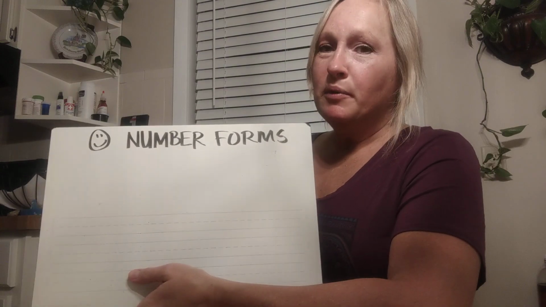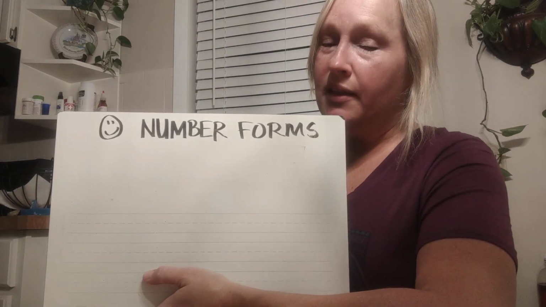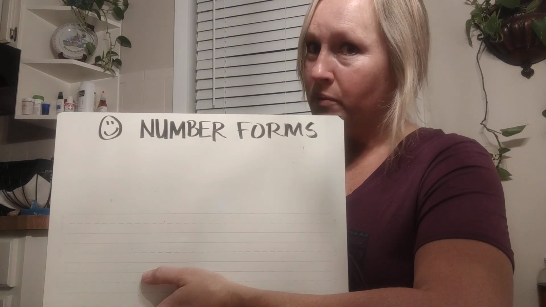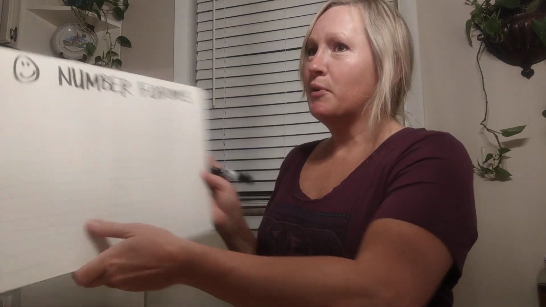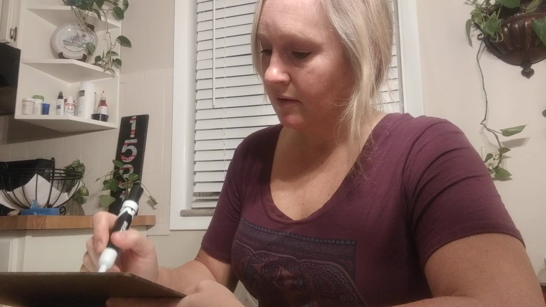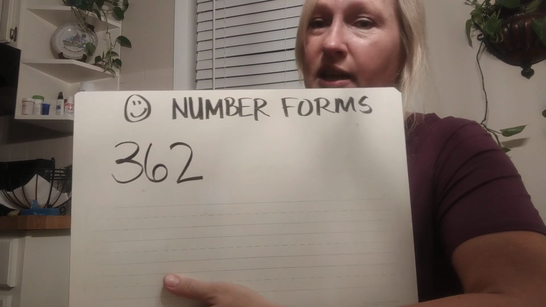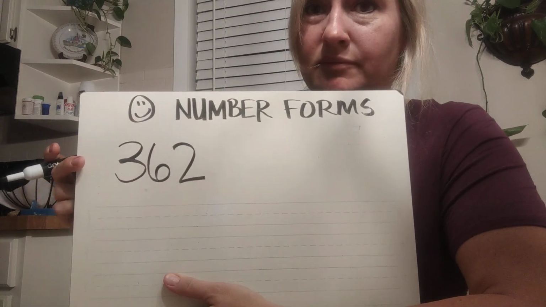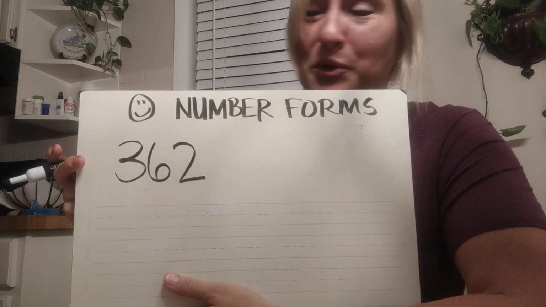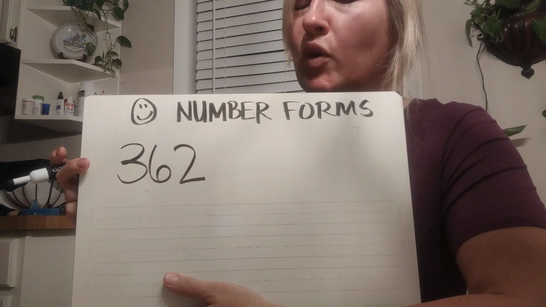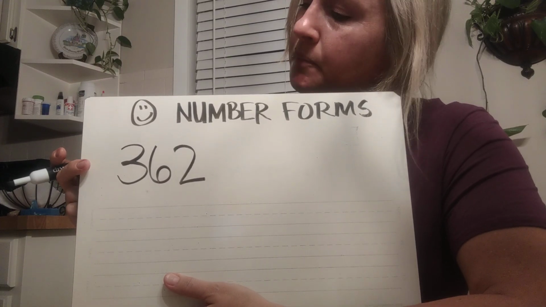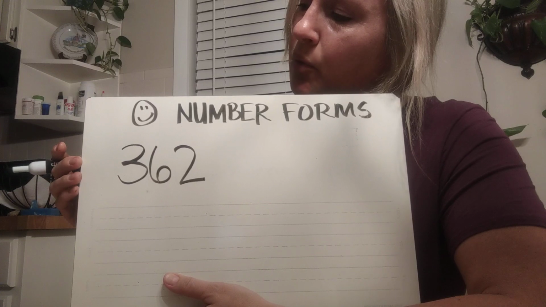Now, I'm going to write a 3-digit number, and then I want you to tell me what form it is. We're going to see what your memory is. First off, say the number to yourself. Did you say 362? And then what form is this number in? Try to remember that word.